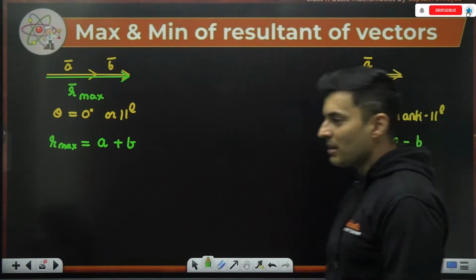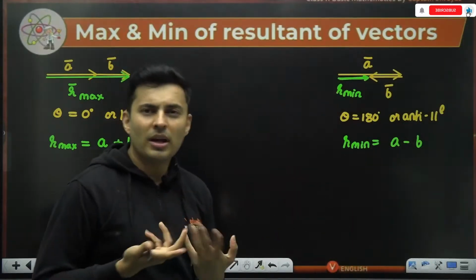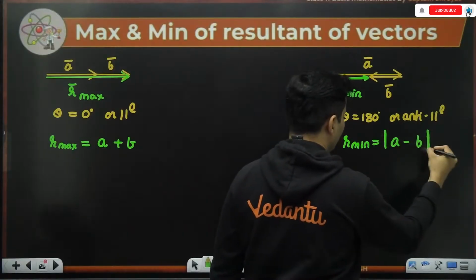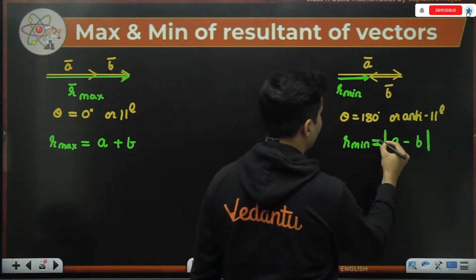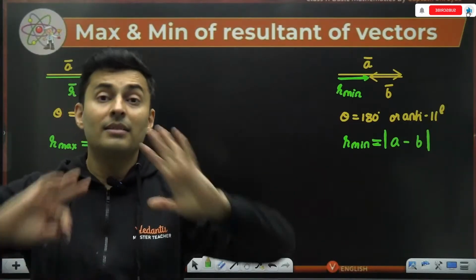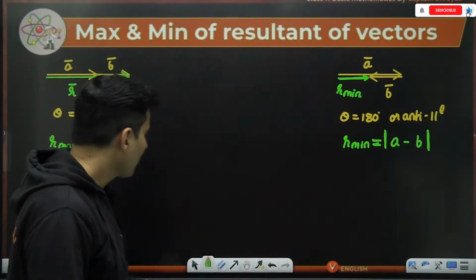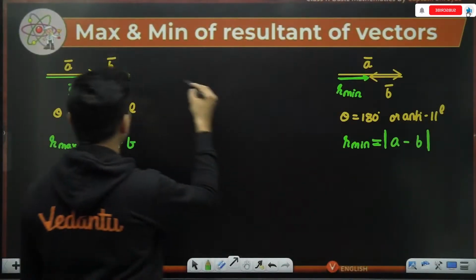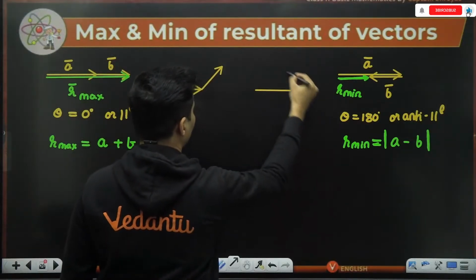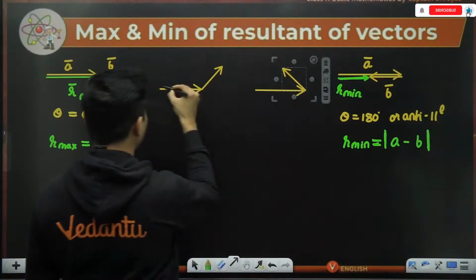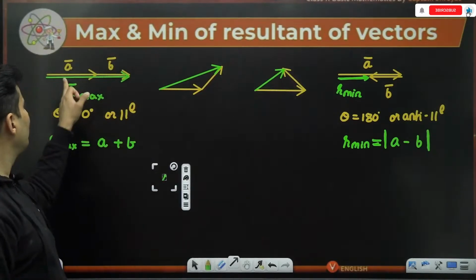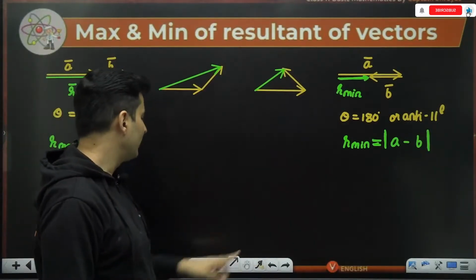A minus B, bigger vector minus smaller vector, but usually I don't know whether A is big or small. So to give that benefit of the doubt, we put a modulus. The modulus will take care of everything because magnitudes always have to be positive. So big vector minus small vector will be the remainder vector. That's the smallest that you can get. No matter what you do, whether A and B are like this or like this, the resultant that you get in all these cases will be lesser than this, but it will be more than this.